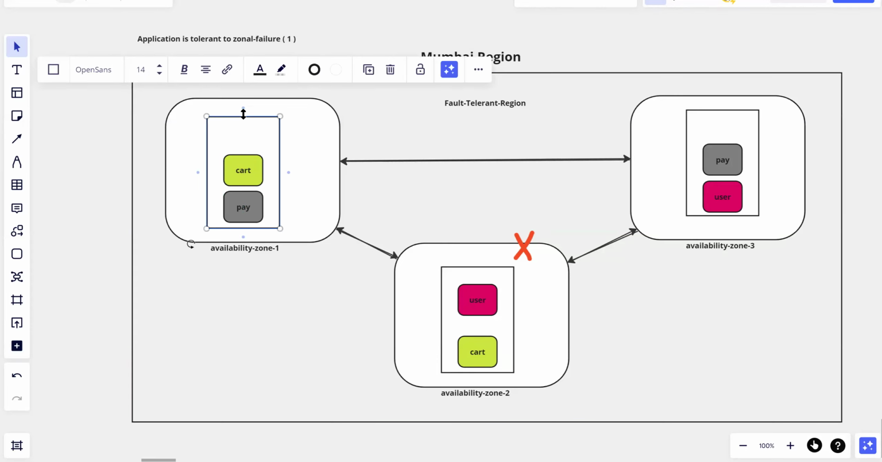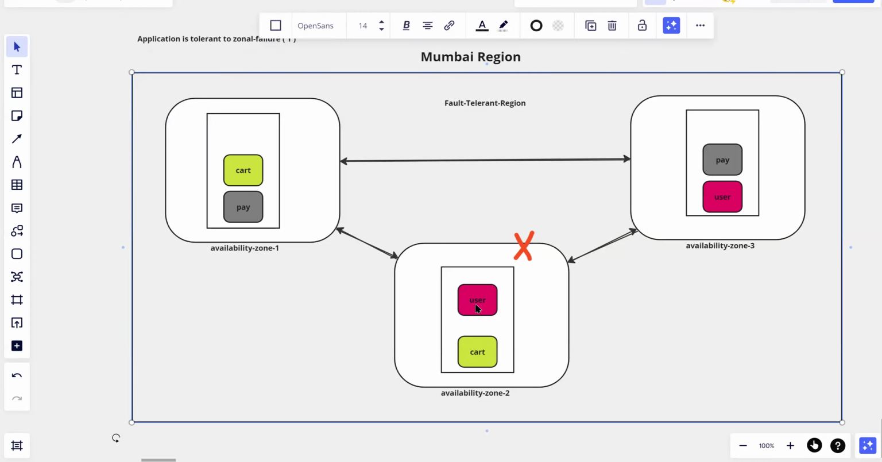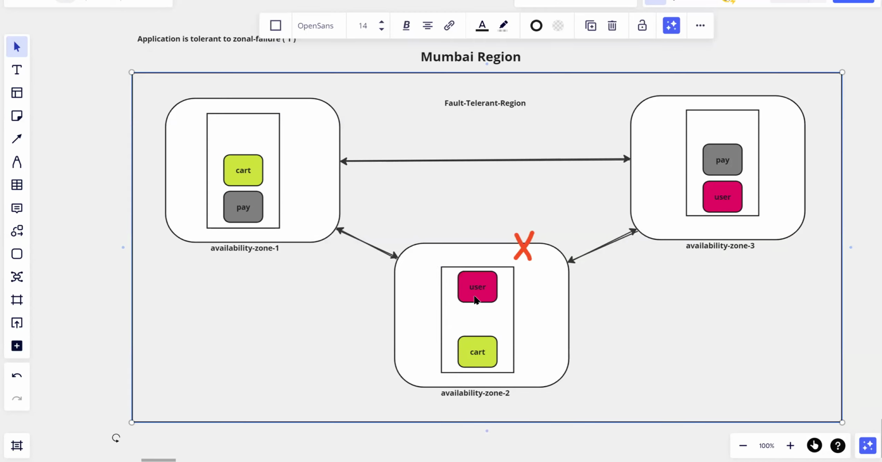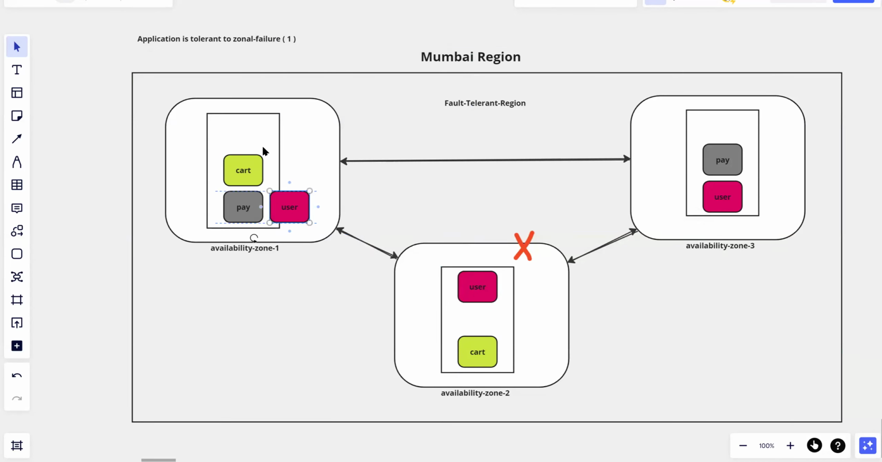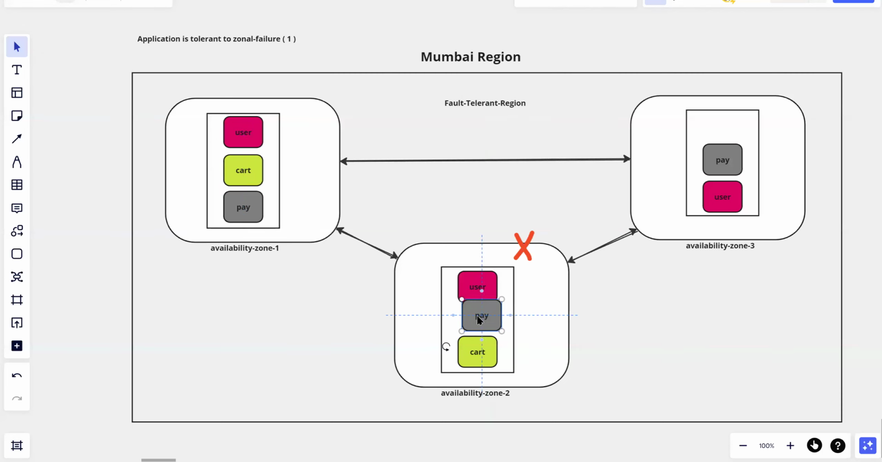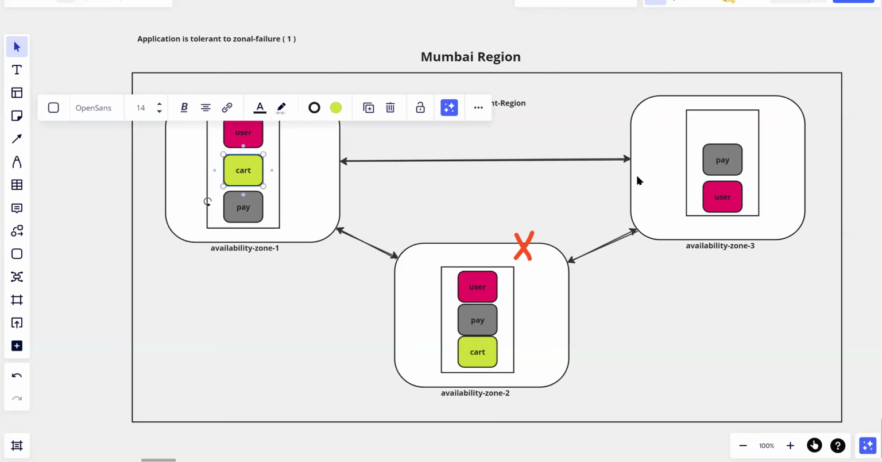How can I do that? So at the time, you need to create three replicas. An ideal fault tolerant application should have minimum three zones and minimum three replicas of each and every application. Okay. So for example, I have my user pay cart user pay in all the three zones.